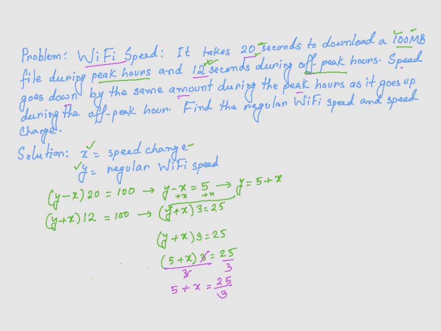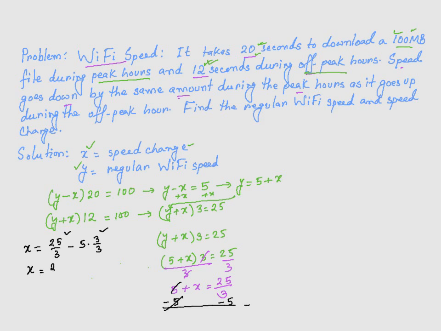And then I solve for x by subtracting 5 from both sides. If I do that, on the left hand side, negative 5, positive 5 cancel out. That gives me x. And on the right hand side is going to be 25 over 3 minus 5. Now I'm going to multiply 5 by 3 and divide by 3 so that both of these have the same denominators.